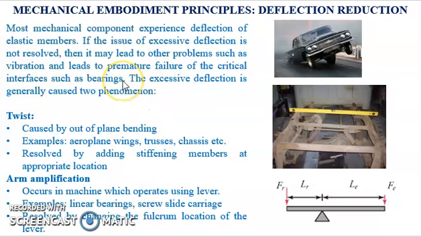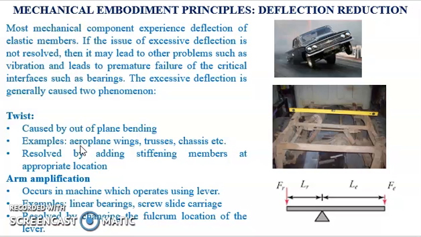If the issue of excess deflection is not resolved, then it may lead to other problems such as vibration. This leads to premature failure of critical machine elements such as bearings. The excessive deflection is generally caused by twist and arm amplification. Twist is defined as deflection out of planar structures such as bridges, aeroplane wings and automobile chassis.